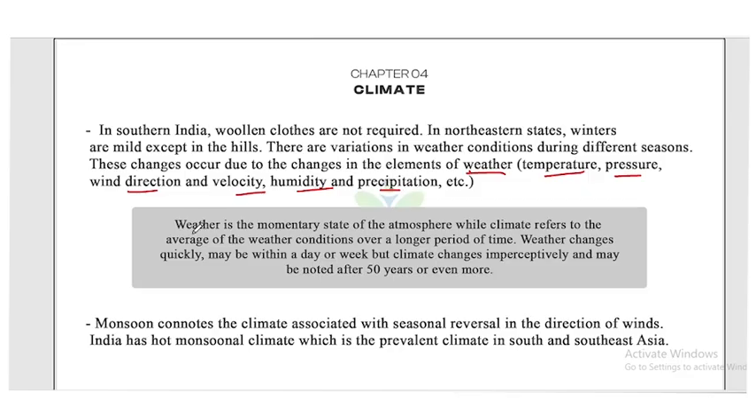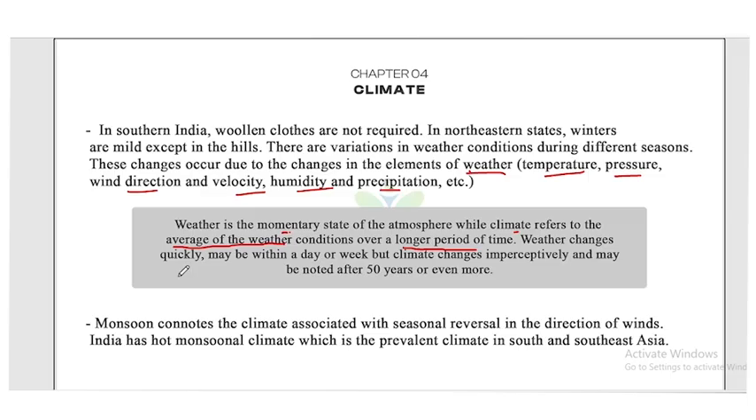Now, we know what is the difference between weather and climate. Weather is the momentary state of atmosphere, while climate refers to the average of the weather condition. So weather is the momentary or day-to-day condition of the atmosphere. But what is climate? Climate refers to the average of the weather over a longer period.